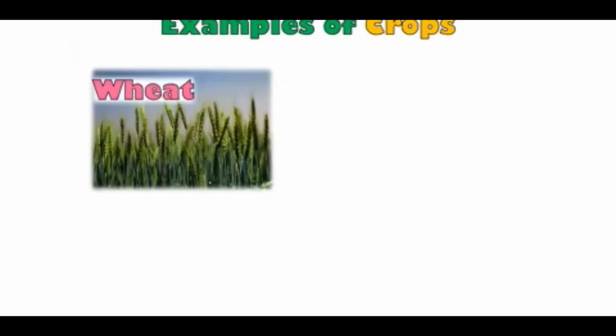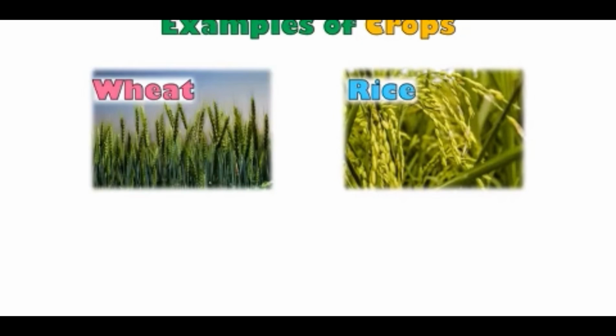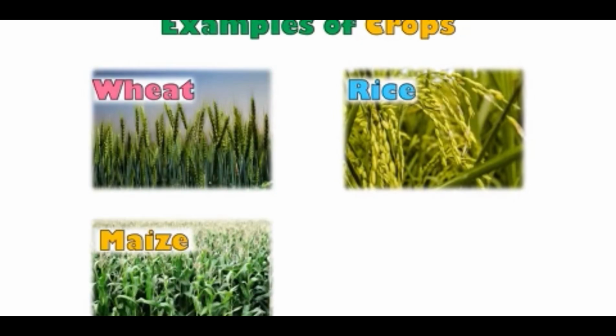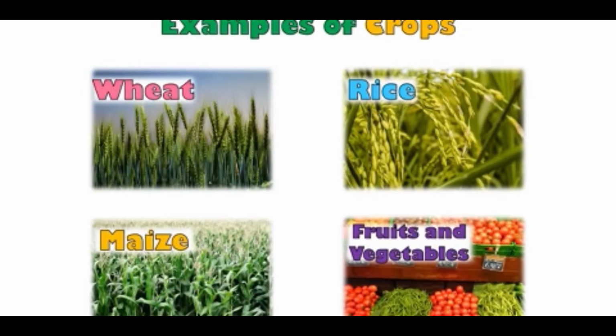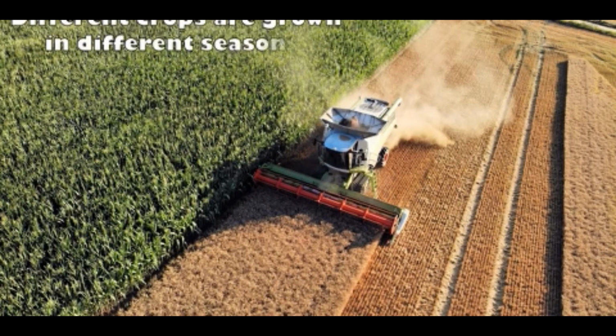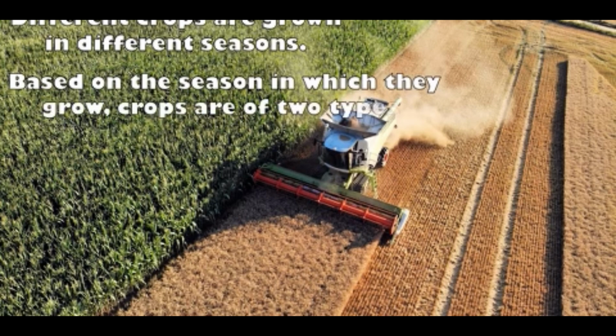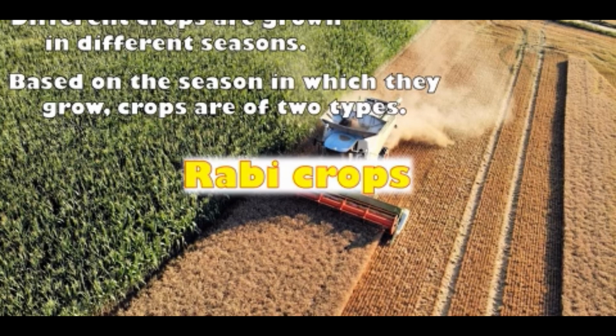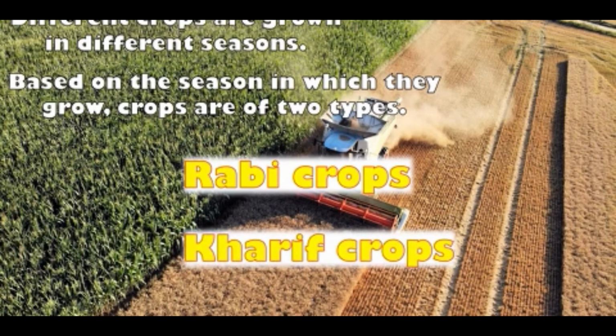So, as I said, there are two types of crops. First, let us see the examples of crops: wheat, rice, maize, and fruits and vegetables. Maize basically means corn. Different crops are grown in different seasons. Based on the season in which they grow, crops are of two types: rabi crops and kharif crops.